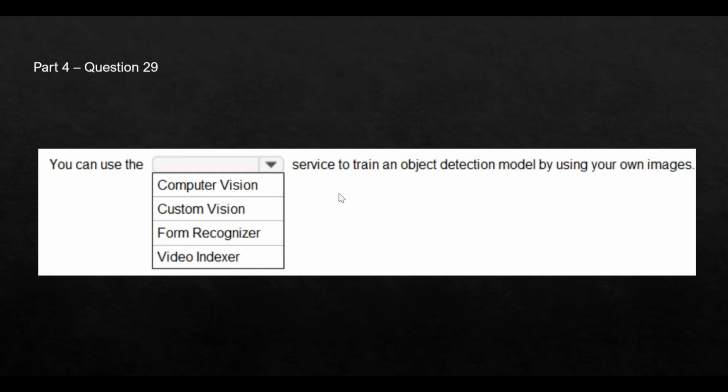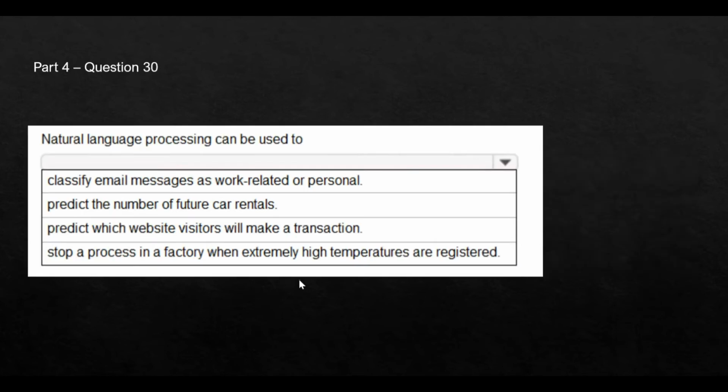If you see these options, you can use the dash service to train an object detection model. Whenever you see that you have to train an object detection model, it's always Custom Vision. Form Recognizer is used if you have to identify certain key fields or tables in a scanned document. Video Indexer is primarily for insights extraction and curation. That's a very different service, and it is relevant for videos. In our question, we are talking about images, so Video Indexer is out of context here. Let's move to the next question.